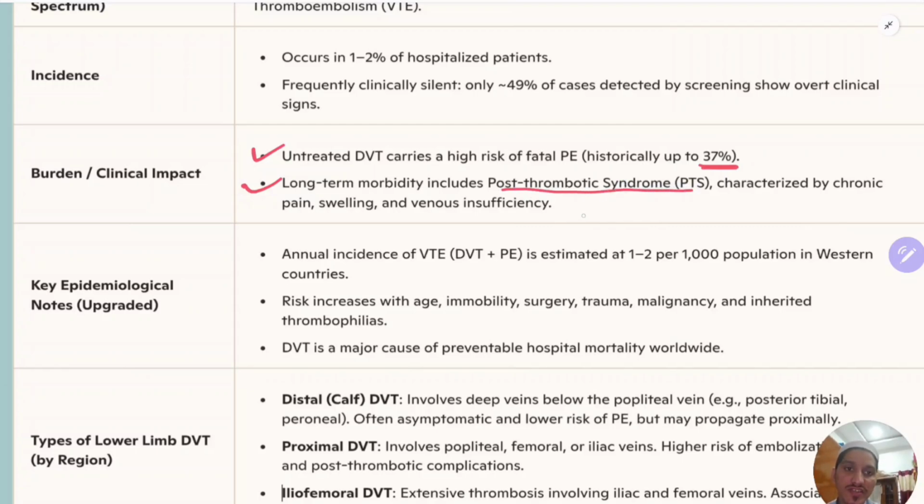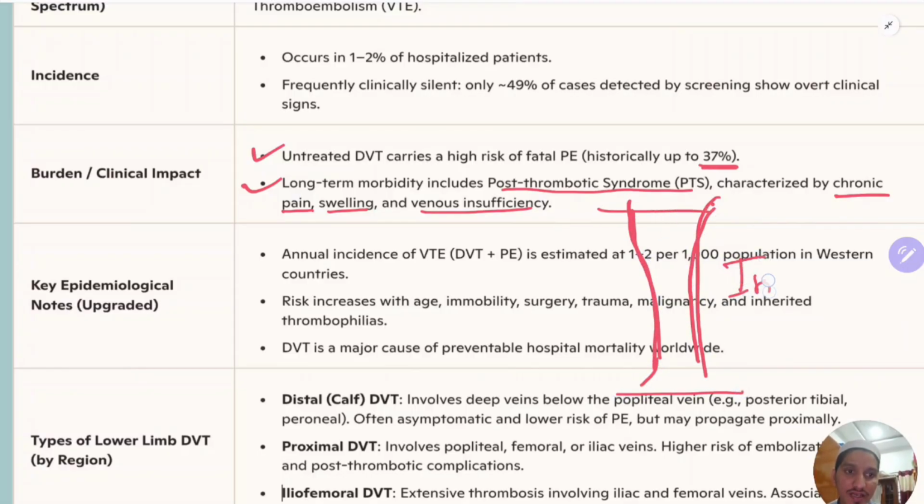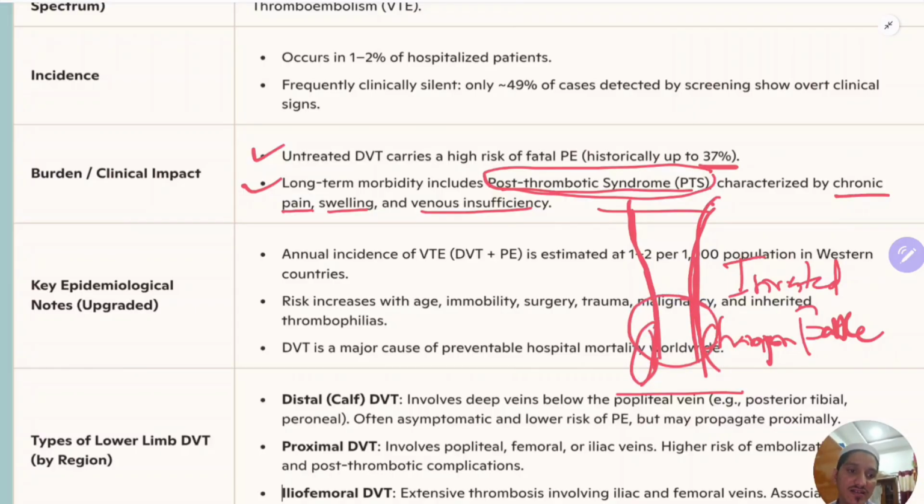syndrome. What is post thrombotic syndrome? It is characterized by chronic pain, swelling, venous insufficiency in the affected limb, and patients will have venous ulcer. They will develop eczema, and the limb will become like this. This is known as inverted champagne bottle appearance. So in the long term, they will have post thrombotic syndrome, nothing but pain, swelling, and venous insufficiency. They can develop ulcer here, and they will have venous stasis eczema also. That is nothing but post thrombotic syndrome.